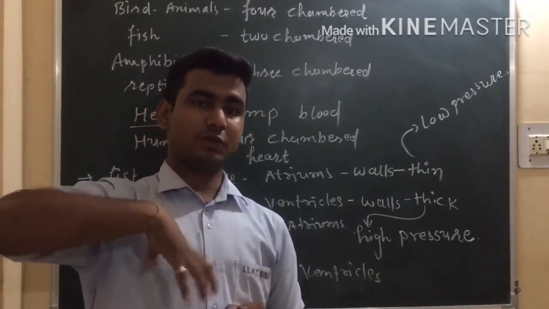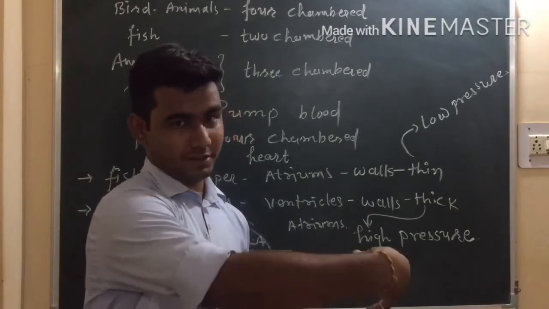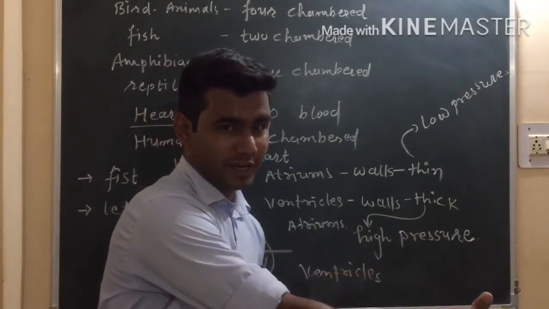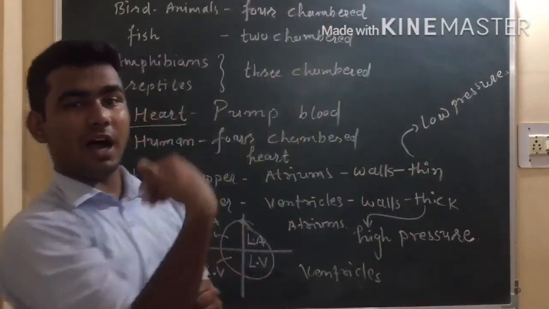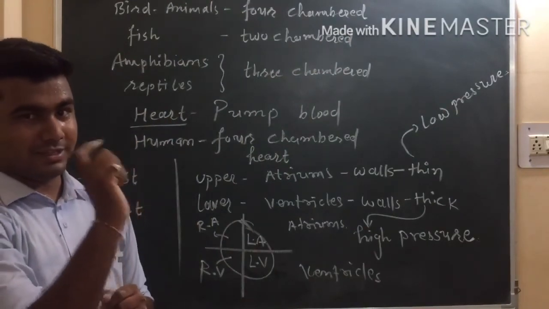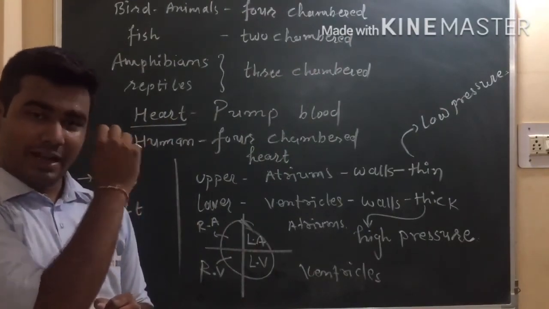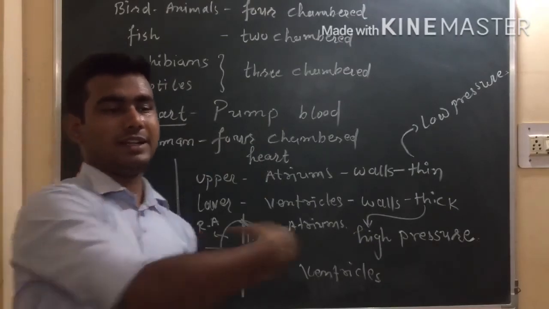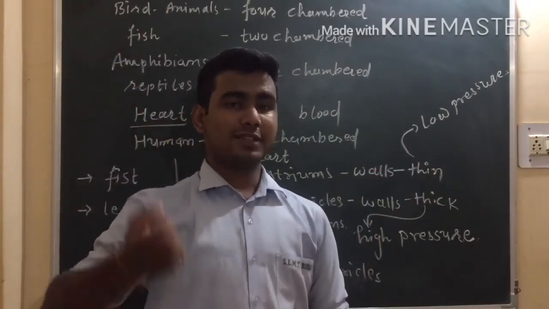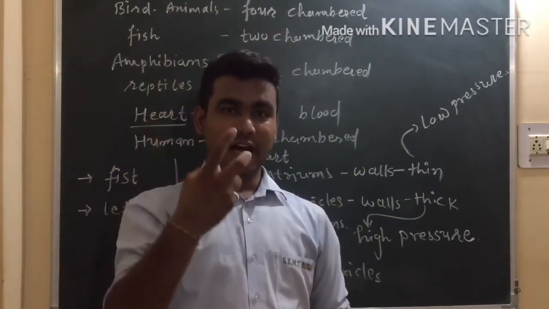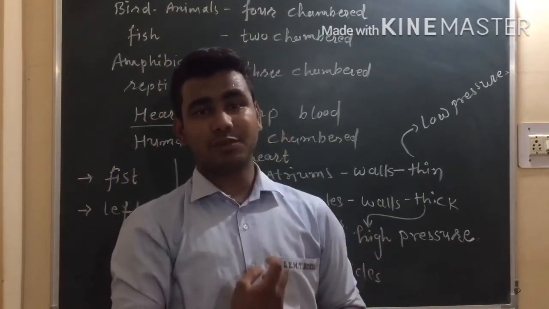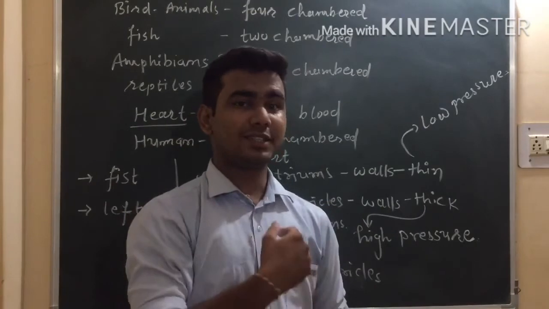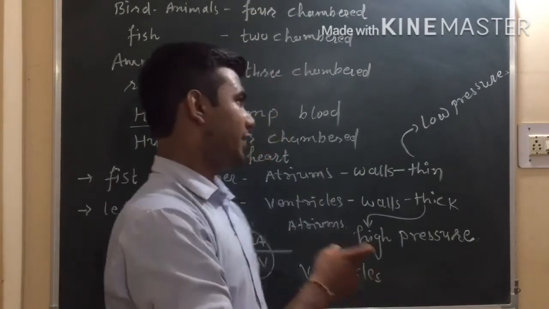This impure blood, to get purified, will go to the lungs. As it gets pure in the lungs, it will again come to the heart, but this time it will be pure. After it becomes pure, it is sent by the heart to different parts of the body. So in this circulation blood comes into the heart twice, and that is called double circulation.